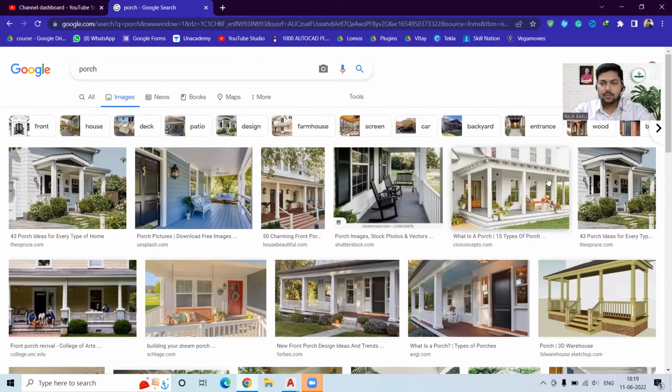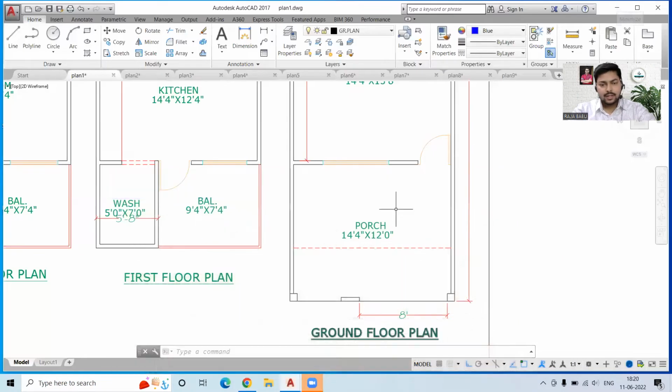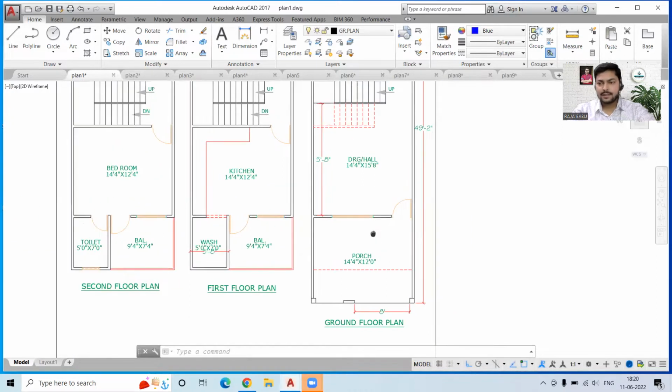Okay, so it has a roof. But this is not connected with the structural roof of the building, but this is acting as a roof over here. So this is not an open area. You can see it is open from all the sides, but not from above and below. So these two areas are covered over here. So that is porch.